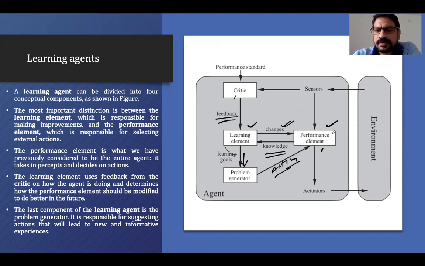The action will be given to the performance element. It will actually perform the action associated with it. And through the actuator, the action will be performed in the environment. So in the learning agent, these four components will be there. There is a critic, there is a learning element, there is a performance element, and there is a problem generator.